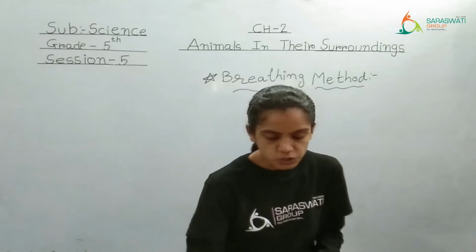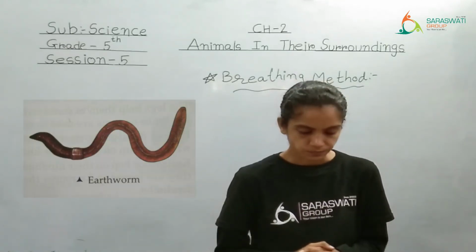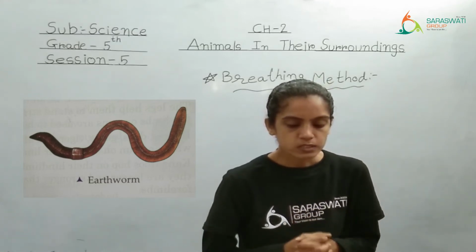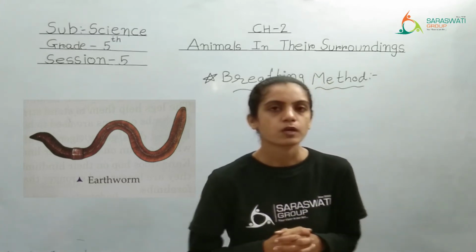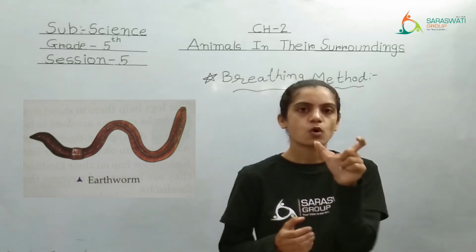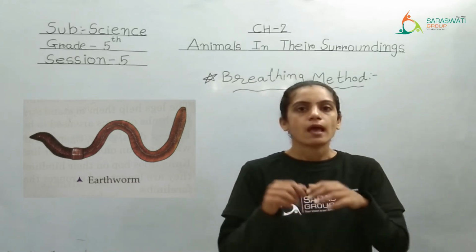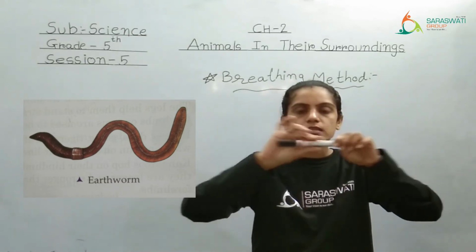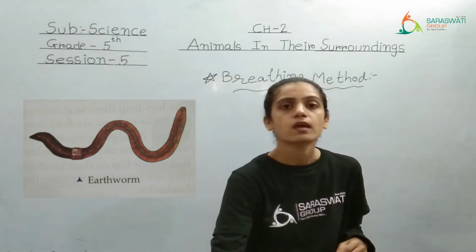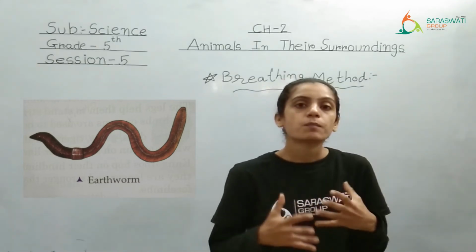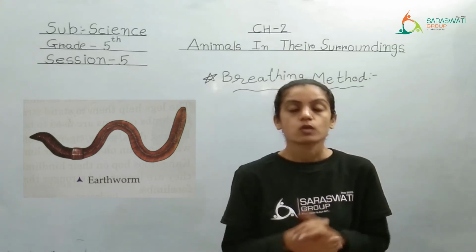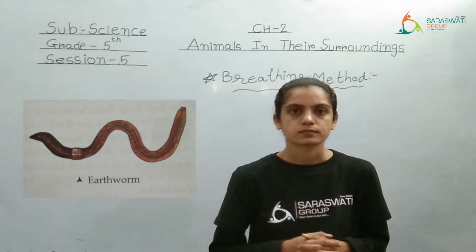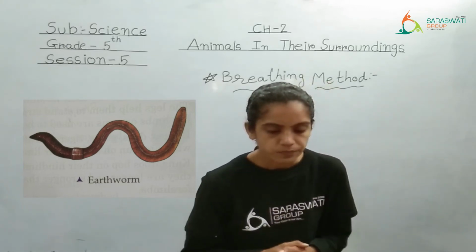Right? See on the next page. An earthworm. Right? Here also you can see the picture. An earthworm breathes through the skin. Right? Because the earthworm is considered a small insect. And the body of the earthworm is cylindrical in shape like this. Right? It's like a pipeline. Okay. And they don't have a well developed organ for breathing. So how do they breathe? They breathe through their skin. Right? See here.